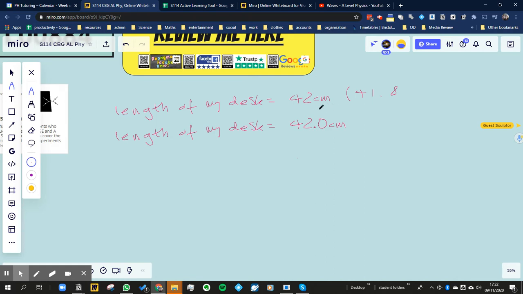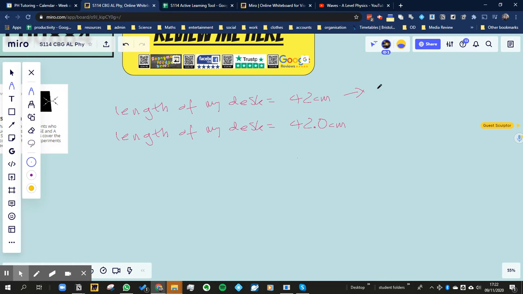I know to the nearest centimeter, and so if I've given you that number, then the uncertainty you can assume, or the range of measurements, let's think about it first of all as a range of measurements.